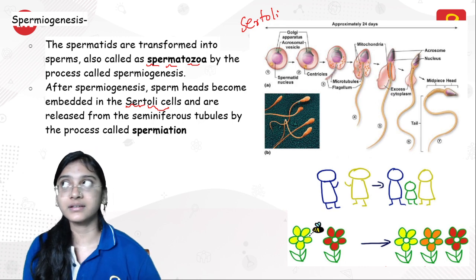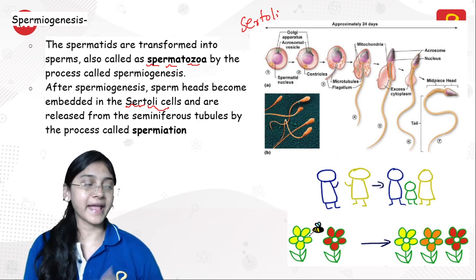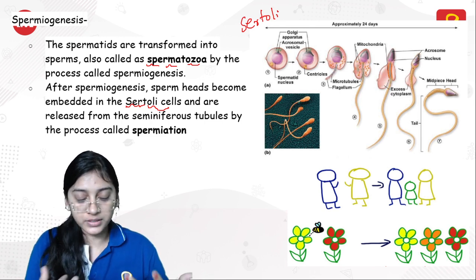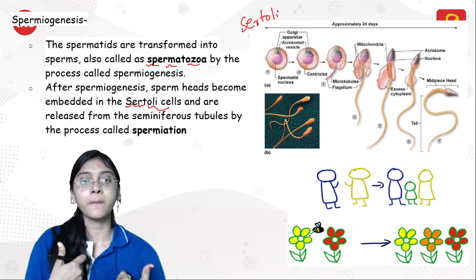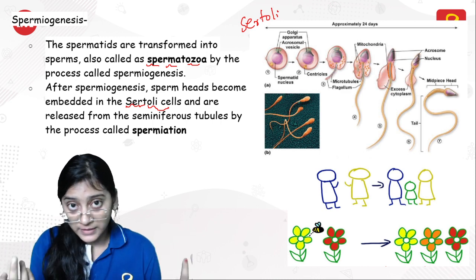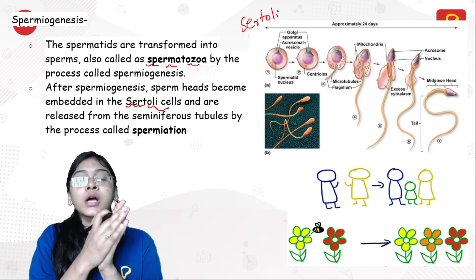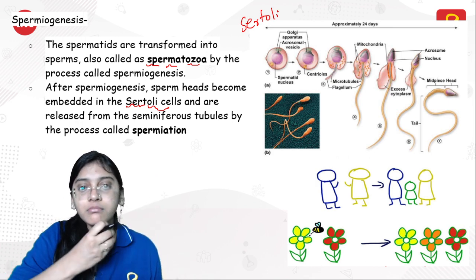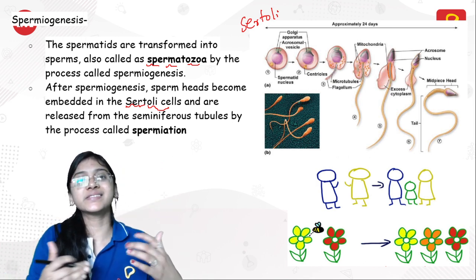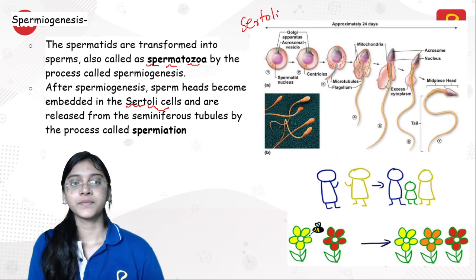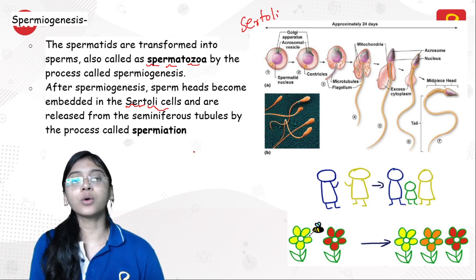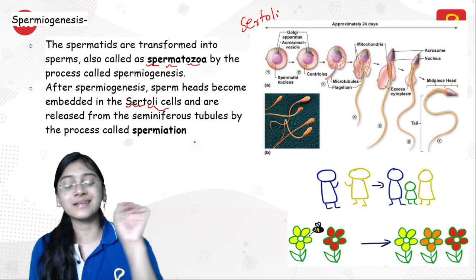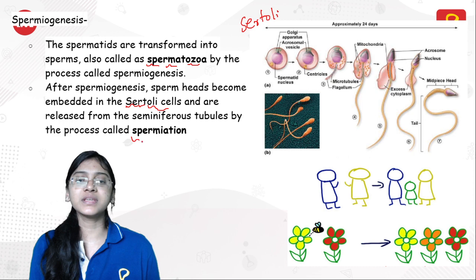They open the exit button, I can say. So Sertoli cells will be acting like a watchman. Whenever the Sertoli cells get the sperm, they will cause the opening of the testis to release the sperm out from the testis to the epididymis for storage. This is how the release of the sperm happens from the testis with the help of Sertoli cells, and this is called spermiation.